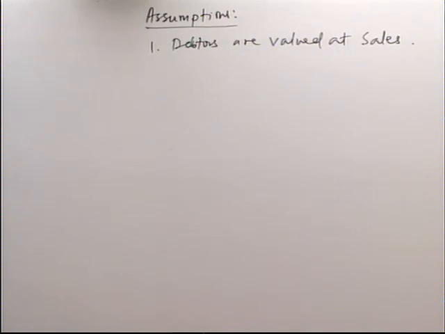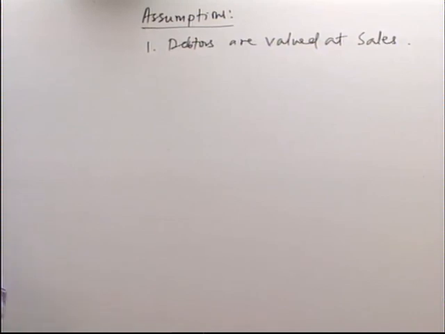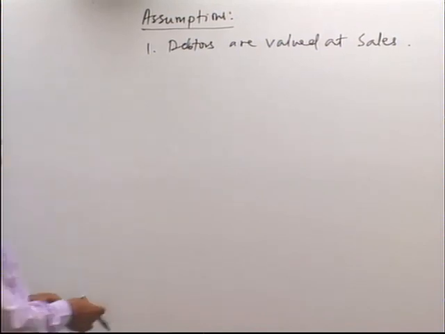And in this sum also, work in progress is given, but its completion stage is not given. So how many percent complete it is, is not given. So we are assuming again that in work in progress, raw material is 100% complete.